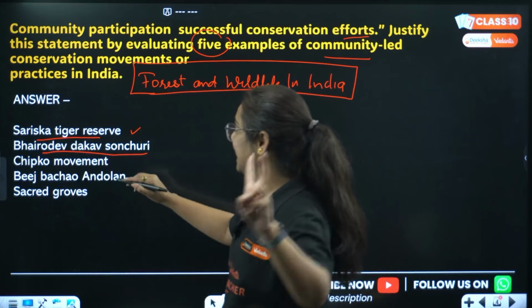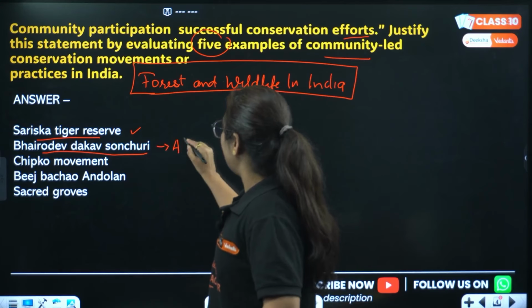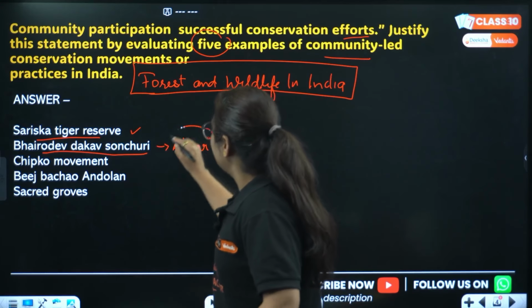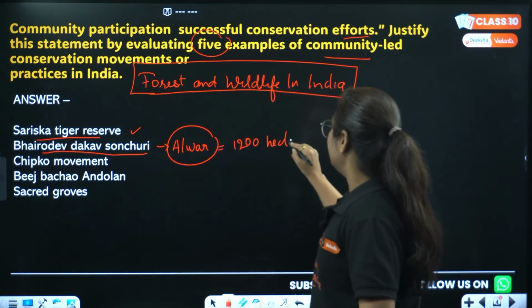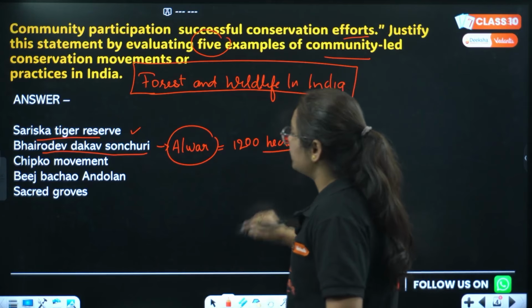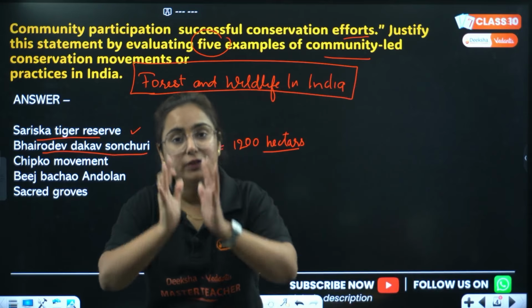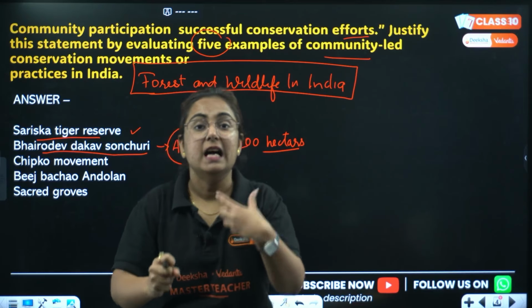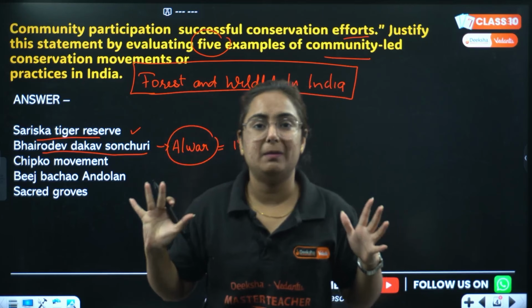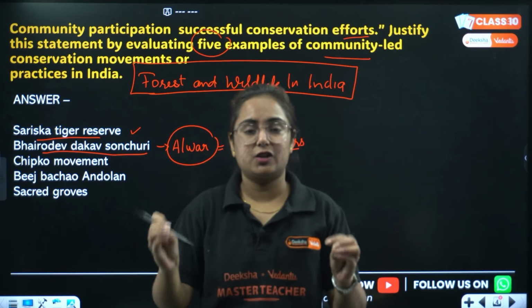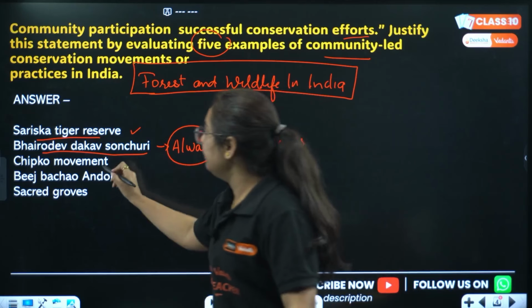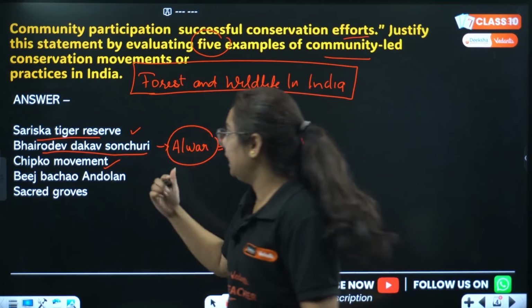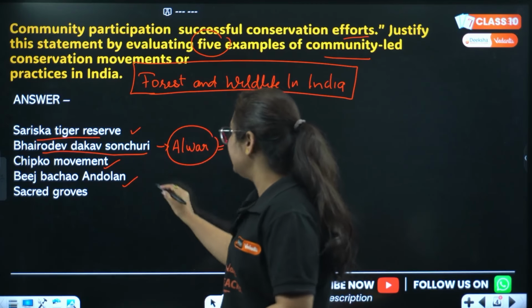Now if we talk about the second example, this one is from Alwar district of Rajasthan, where the people declared 1200 hectares of land as Bhairav Dev Dakav Sanctuary and decided that their rules and regulations will be applied there. No one's interaction, no one's interference is allowed in that region. Done. Then we will write about the Chipko movement in the Himalayan region, Beej Bachao Andolan in Tehri, Uttarakhand.